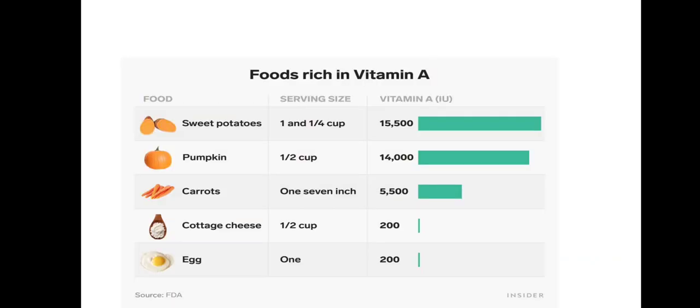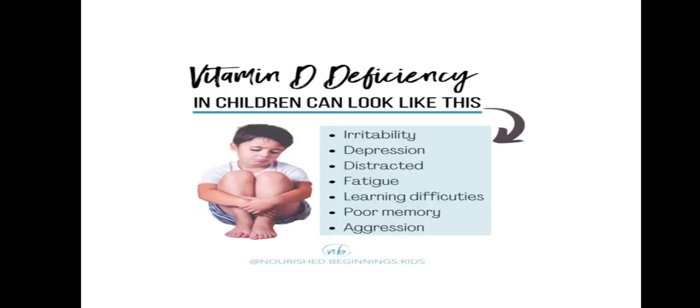Foods that are rich in vitamin A are sweet potatoes, pumpkins, carrots, cottage cheese, and egg. The serving size is written here, showing how much we can eat: 1 and 1/4 cup of sweet potatoes, pumpkins half cup, carrots 1/7 inch, cottage cheese half cup, egg 1. By taking these foods we can have good vitamin A in our body.